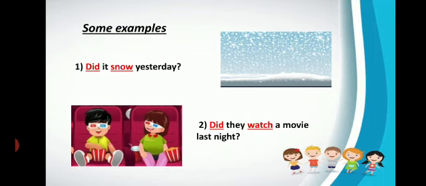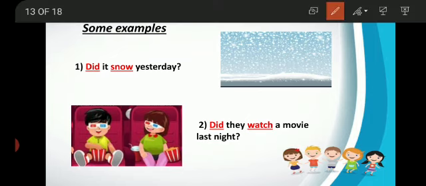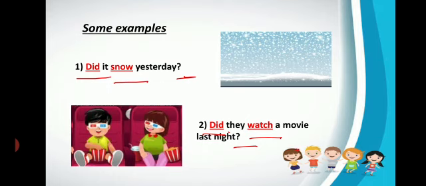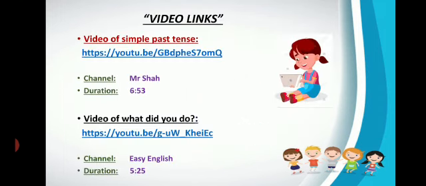Did it snow yesterday? Did they watch a movie last night? So in these sentences, we have used "did," the helping verb, in the start, "snow," the first form of verb, and in the end a question mark. Again, "did" helping verb in the start as they are questionary sentences, then the first form of verb and question mark in the end. Now this is how, students, we will make affirmative, negative and interrogative sentences of past indefinite tense.